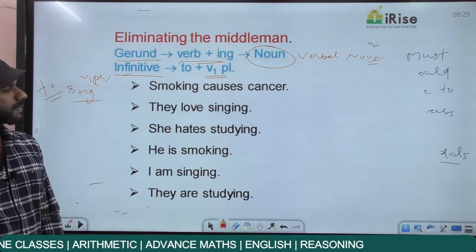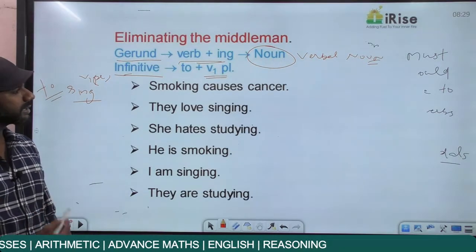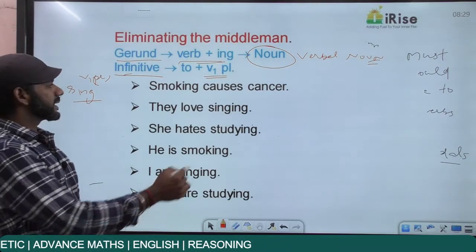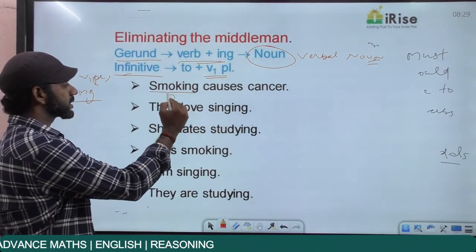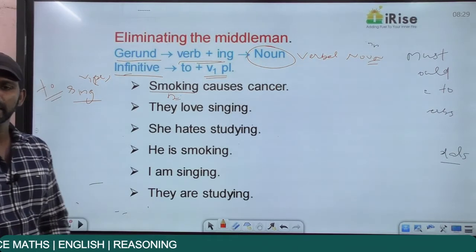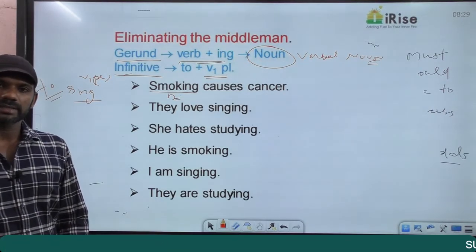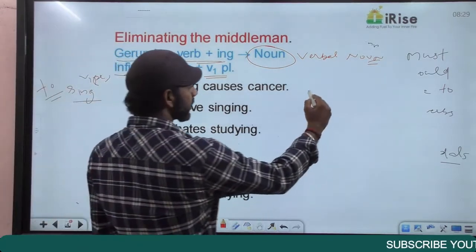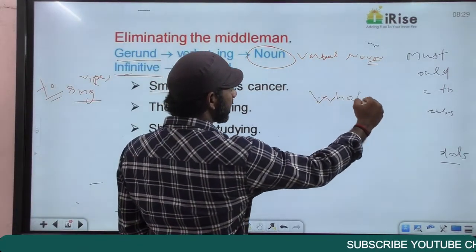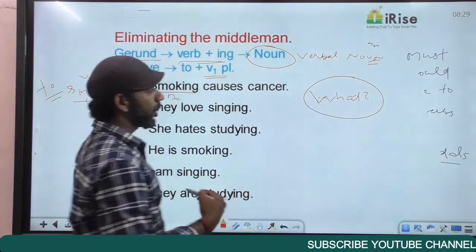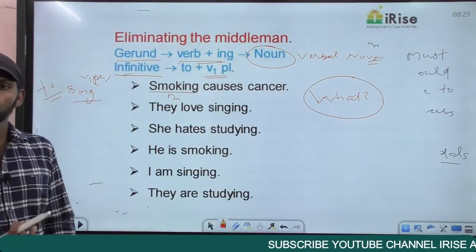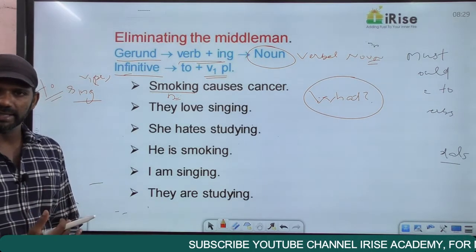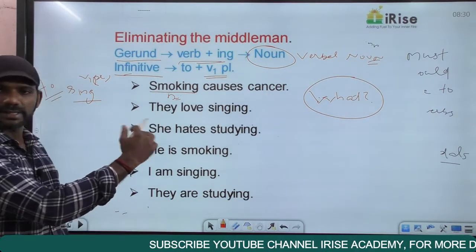Come to statements here. Come to the first one. Smoking causes cancer. Now, I say that in this statement, smoking is a noun. To find out the noun in a sentence, it's very easy. We need to ask only one question word, that is what. If you are getting the answer to the question what, that becomes a noun in the sentence. What causes cancer?